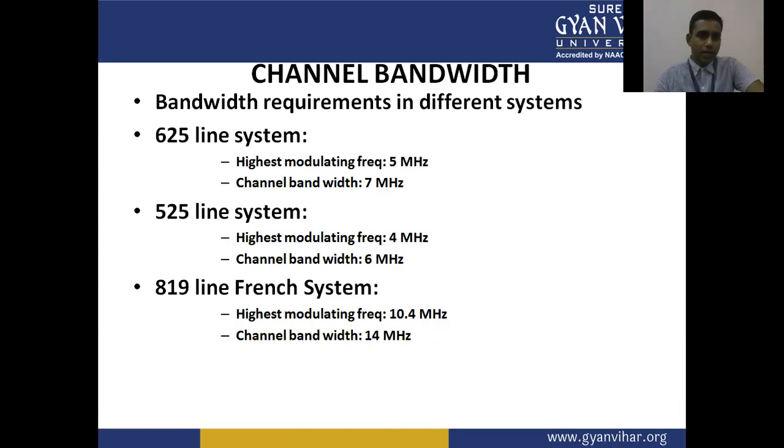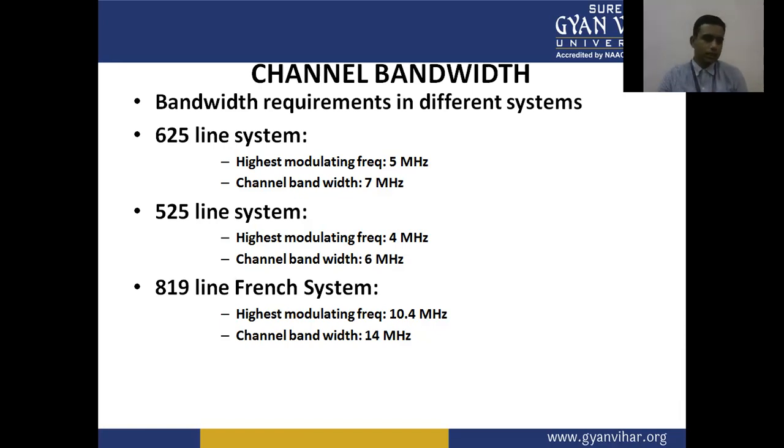The 525 line system has a highest modulating frequency of 4 megahertz, that is the video bandwidth, and the channel bandwidth is 6 megahertz. And 819, that is the French system, has a highest modulating frequency of 10.4 megahertz and a channel bandwidth of 14 megahertz.